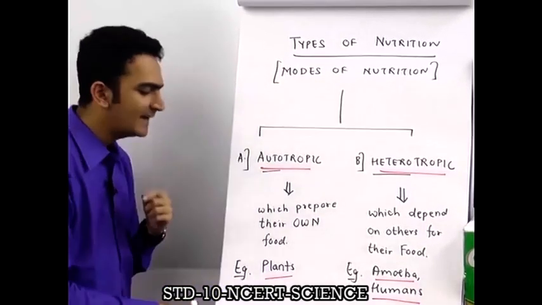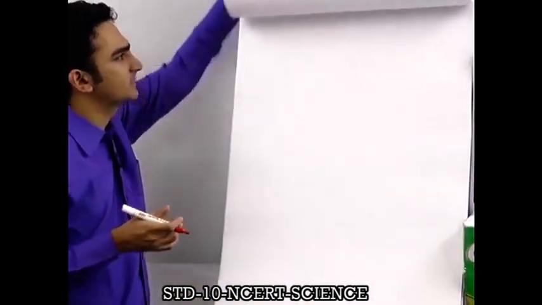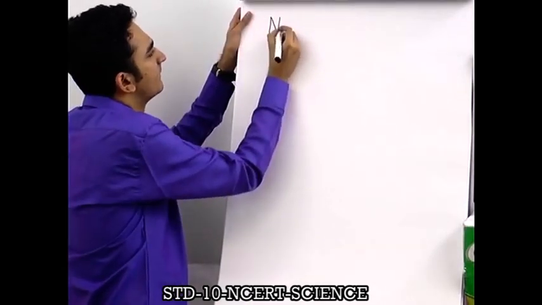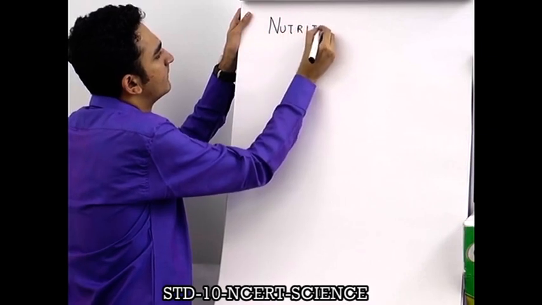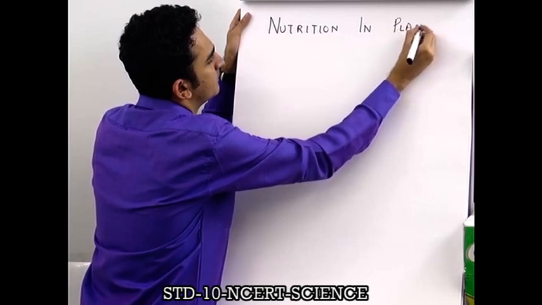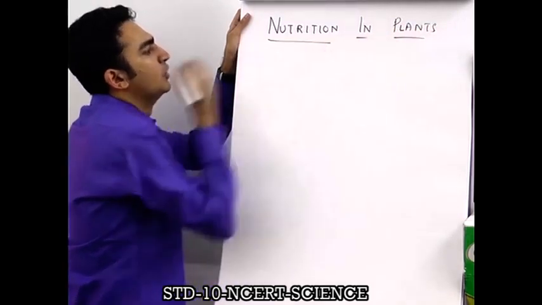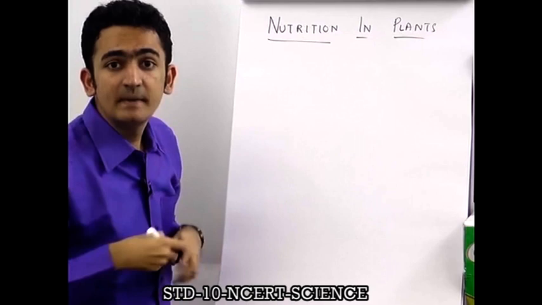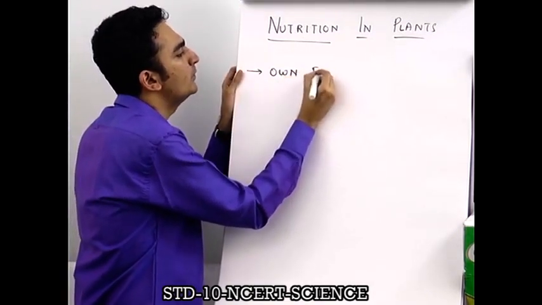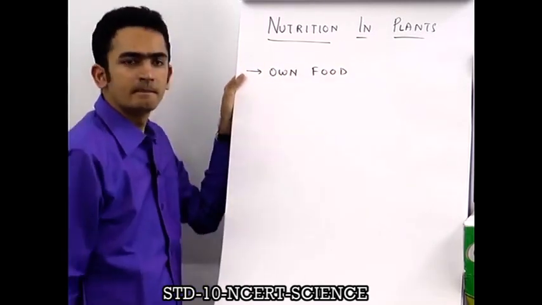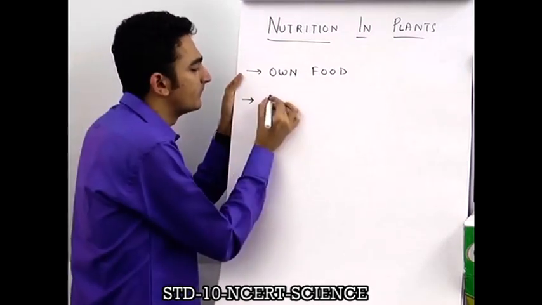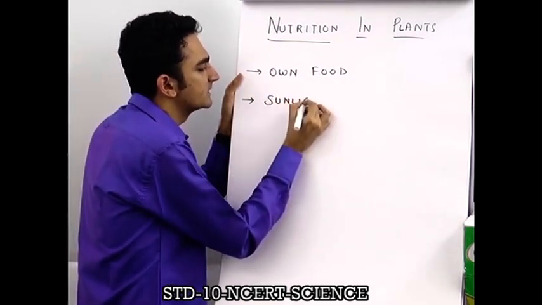Okay, so on that note, let me start with nutrition in plants. Point number one, you know, is that plants prepare their own food in the presence of sunlight.